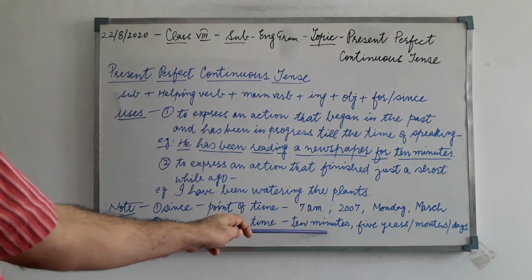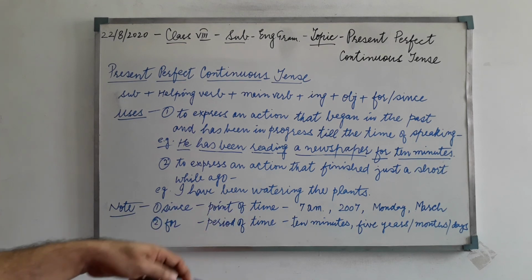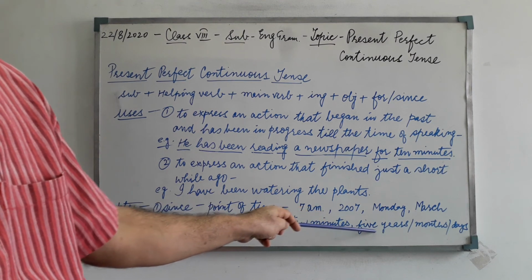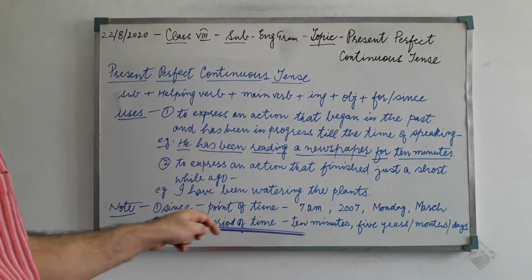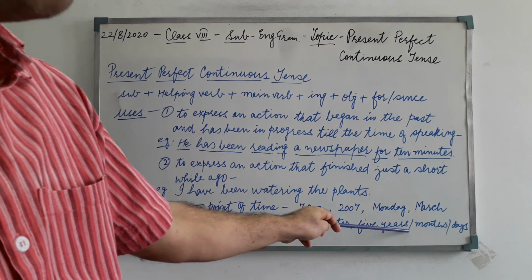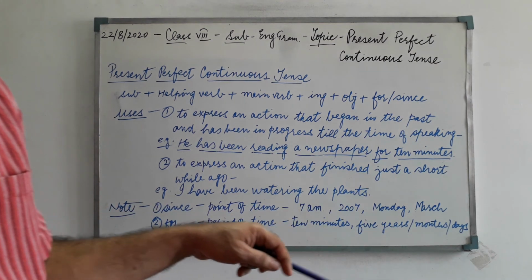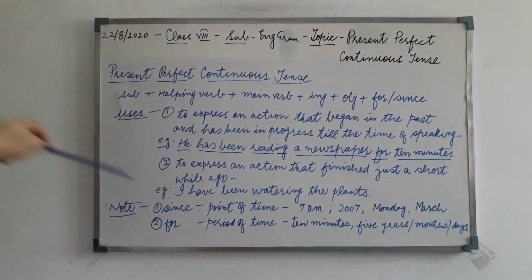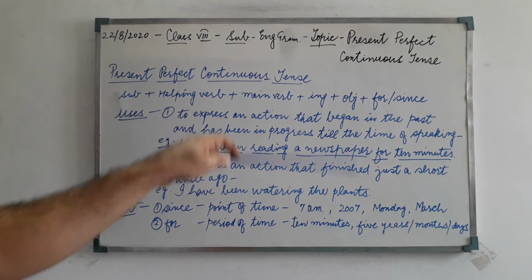He has been living in Udaipur for 5 years. It is a duration. So this is the present perfect continuous tense.